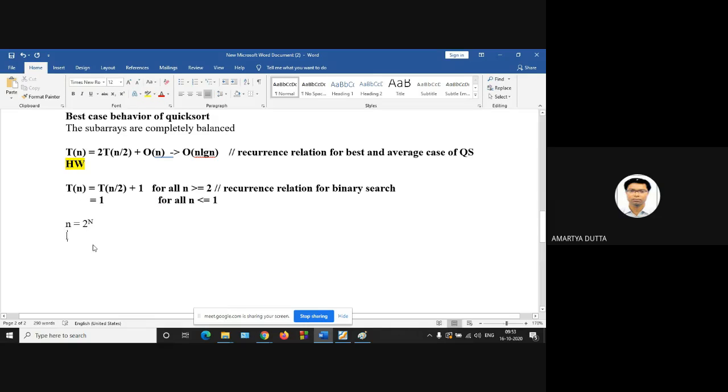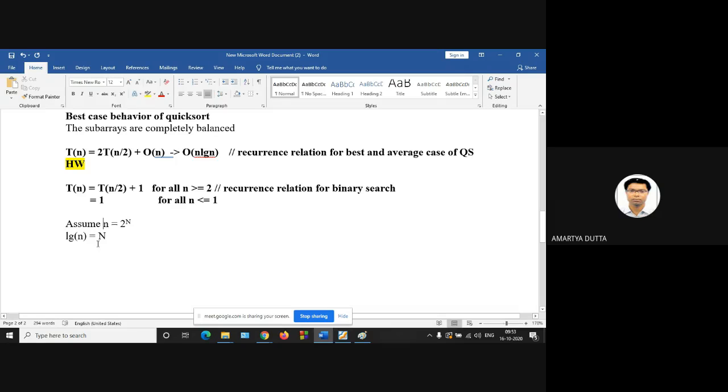So we can write lg n. What is the value of lg n? Any idea? Capital N. lg n is capital N. Okay, so let us choose, here this is our assumption.